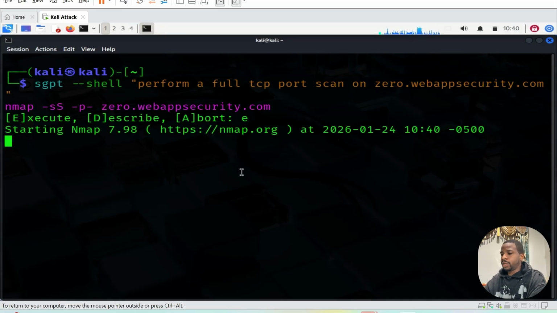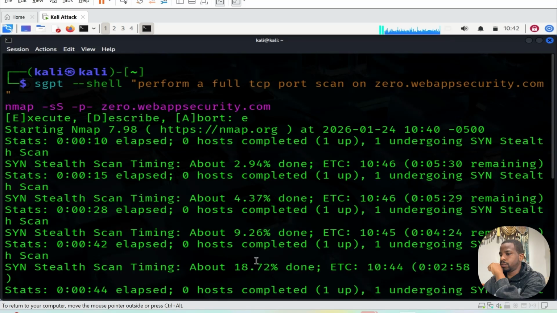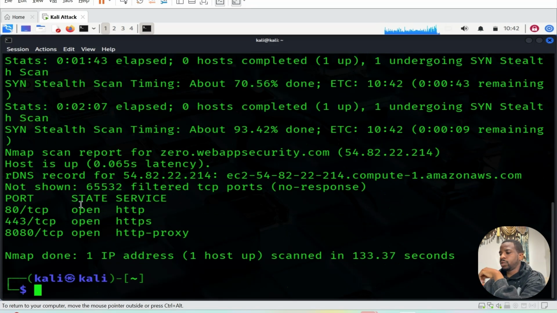This is typically how you want to start your penetration testing, by detecting the ports. It's going to take some time. It's running the scan. So boom, it tells me ports 8443 and 8080 on the domain that we entered are open, and these are the services running on them.